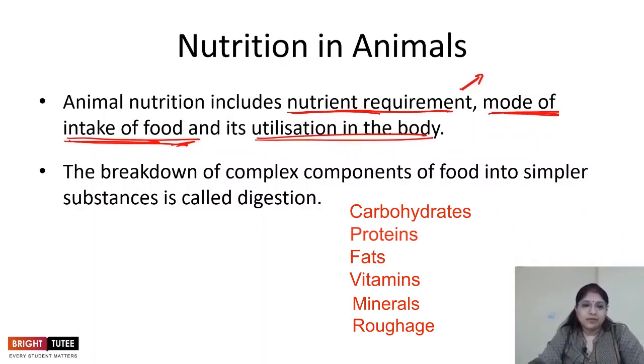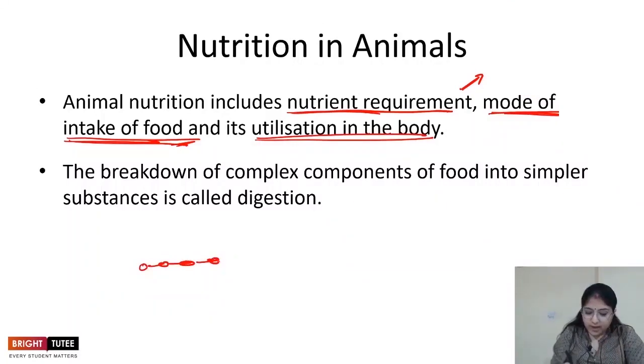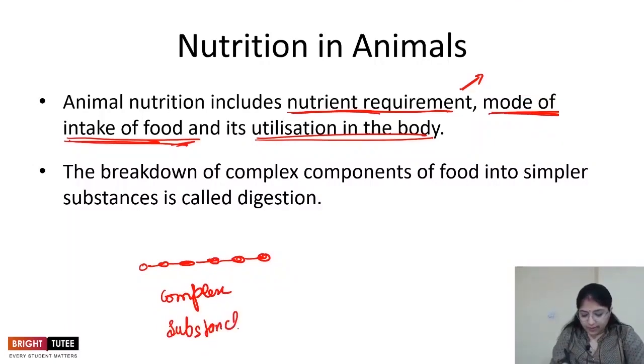Let's understand that. Whatever food that we are eating, that food is in complex forms. For example, let's say we are eating rice. We know that rice contains a carbohydrate called starch. So this starch is a complex substance which the body cannot utilize as is.